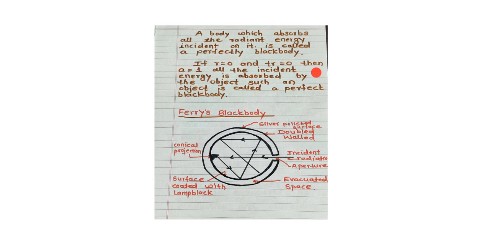Students, you know that in the previous lecture we learnt about coefficient of reflection, coefficient of transmission and coefficient of absorption. Here R is the coefficient of reflection, T is the coefficient of transmission and A is the coefficient of absorption. If R is 0 and T is 0, then A is 1. It means all the incident energy is absorbed by the object. Such an object is called a perfect black body.